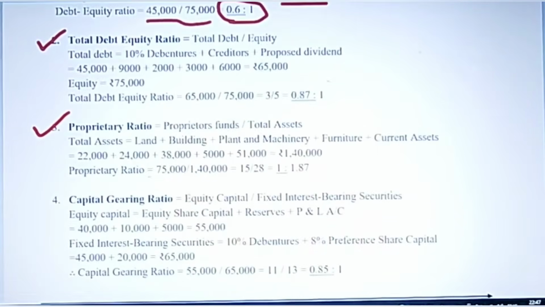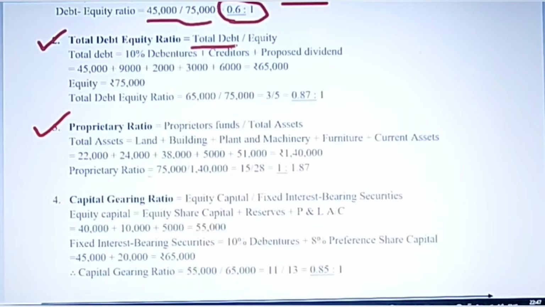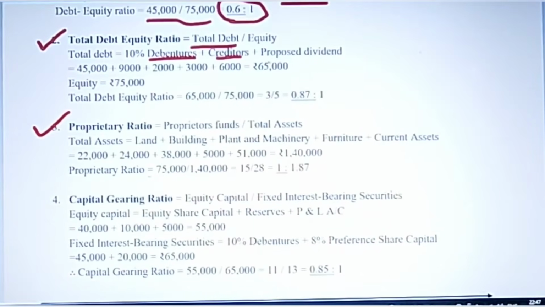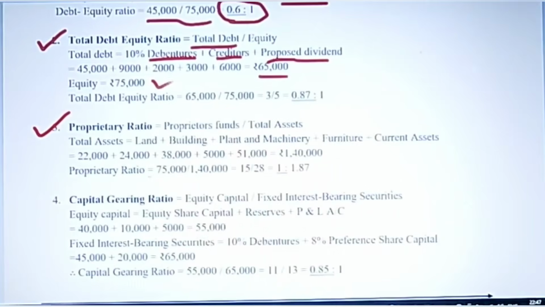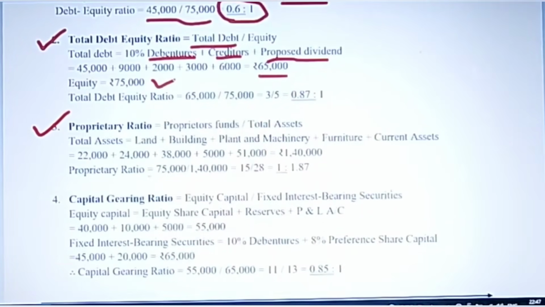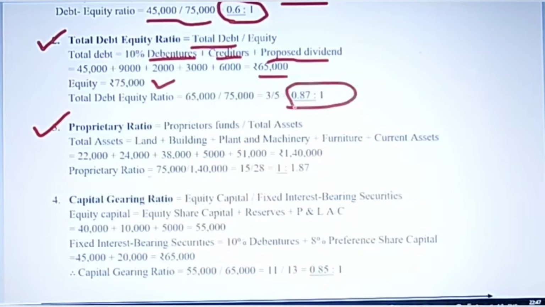Now total debt equity ratio, here you have to find, as the name implies, first find total debt. Now total debt is here debenture plus creditors plus proposed dividend. So when you add up all these figures, you get this 65,000. And equity already we have calculated, equity share capital plus preference share capital. So divide them, you get this figure. So this is your answer.